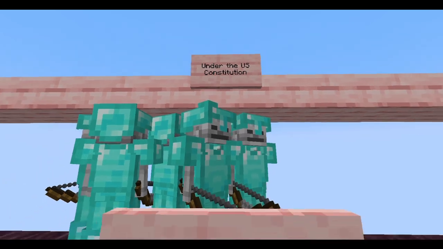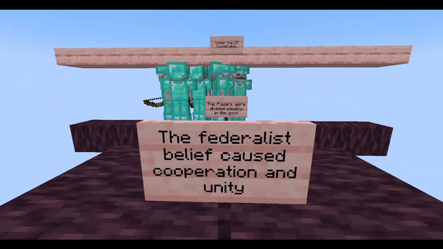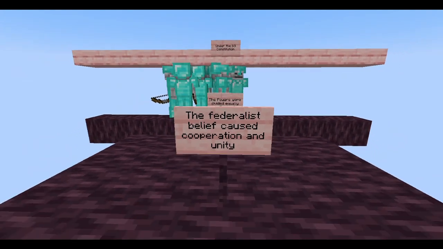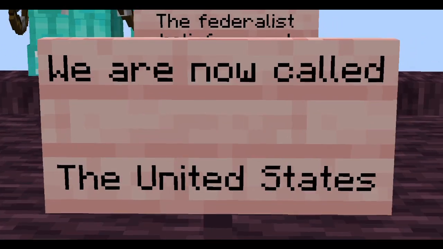Under the Constitution, the nation was officially named the United States of America, and because of the inherently federalist belief and the improved sharing of powers, the states were a lot more united under the Constitution. This meant the nation could function better.